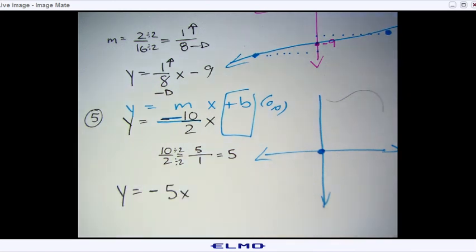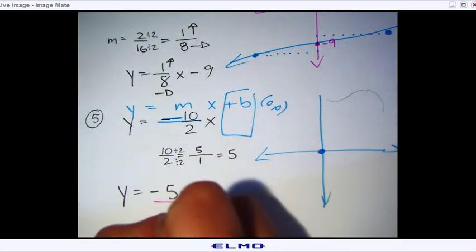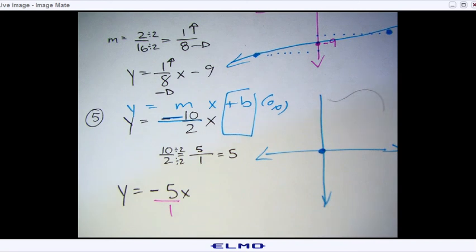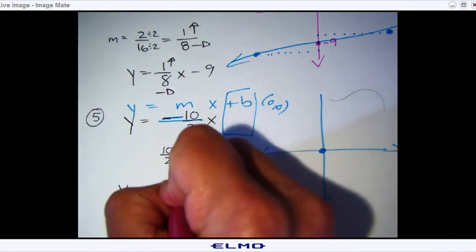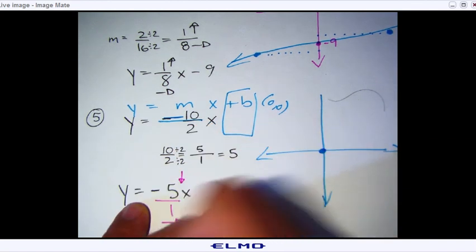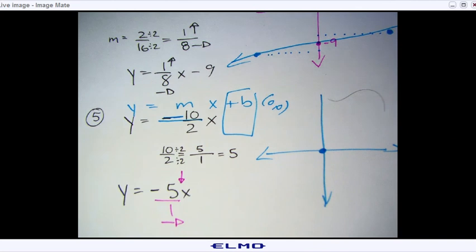Remember when we graph, we put over 1. We do that when there's nothing. So for the most part, just go ahead and leave it like that. So down over 1. Okay, down over 1. And then go ahead and graph it. So see how close you got to the right answer, or if you were way off.